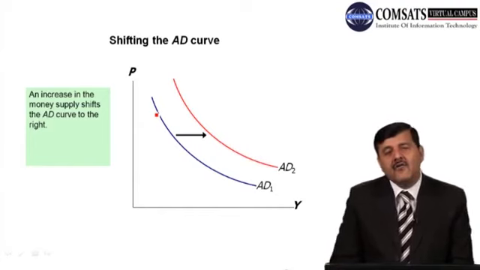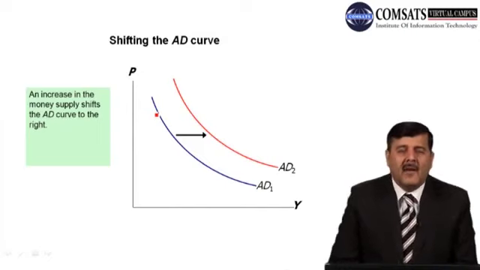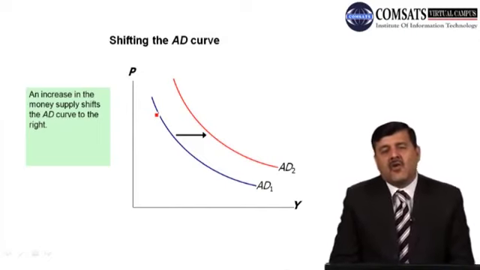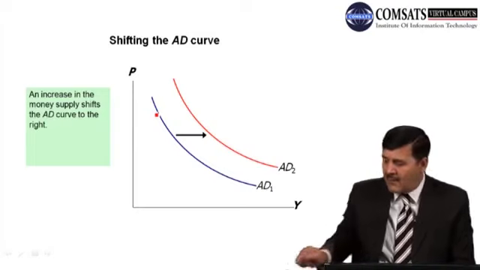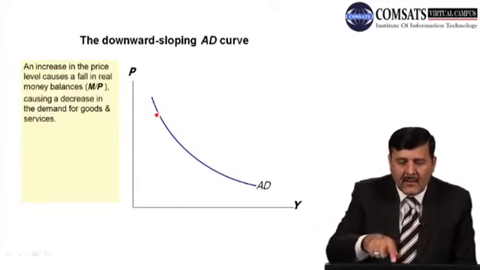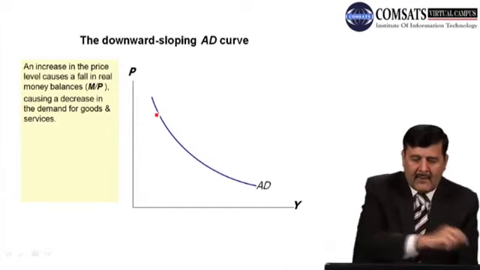And what are the factors that can bring a shift in the curve? Now, an increase in money supply in the country. Money supply is a variable in this quantity theory equation. We saw in price that whenever there is a change in the price level in the country, demand for real balances will go down, and demand for goods or services will decrease. But we will move on the same curve. They will stay on the same curve.